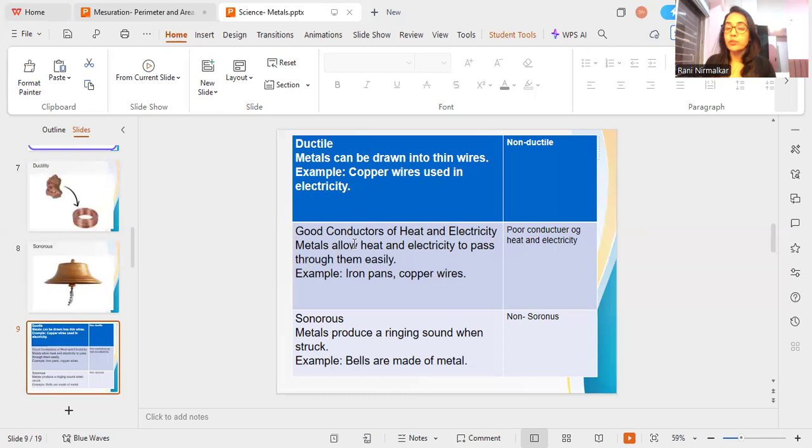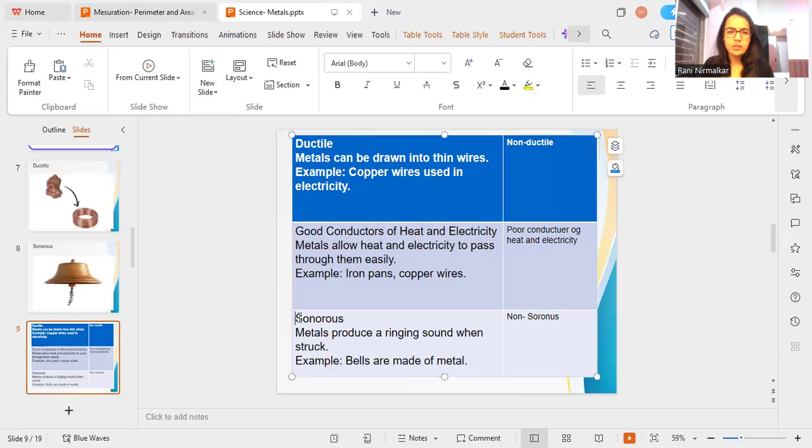And metals are good conductors of heat and electricity. So there are some metals like iron and copper wires, they are good conductors of heat and electricity. Sonorous. Sonorous means sound. So metal produces a ringing sound when struck.